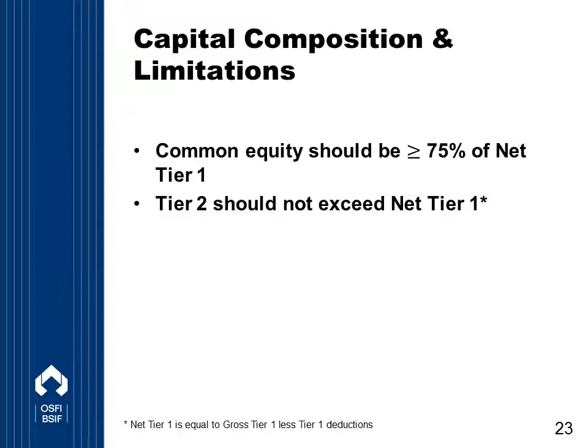And the requirement is that this predominant form be at least 75% of net Tier 1. In addition, Tier 1 instruments other than common shares cannot exceed 25% of net Tier 1. Finally, Tier 2 should not exceed net Tier 1. And we've talked about net Tier 1 earlier. Net Tier 1 is equal to gross Tier 1 less the Tier 1 deductions.